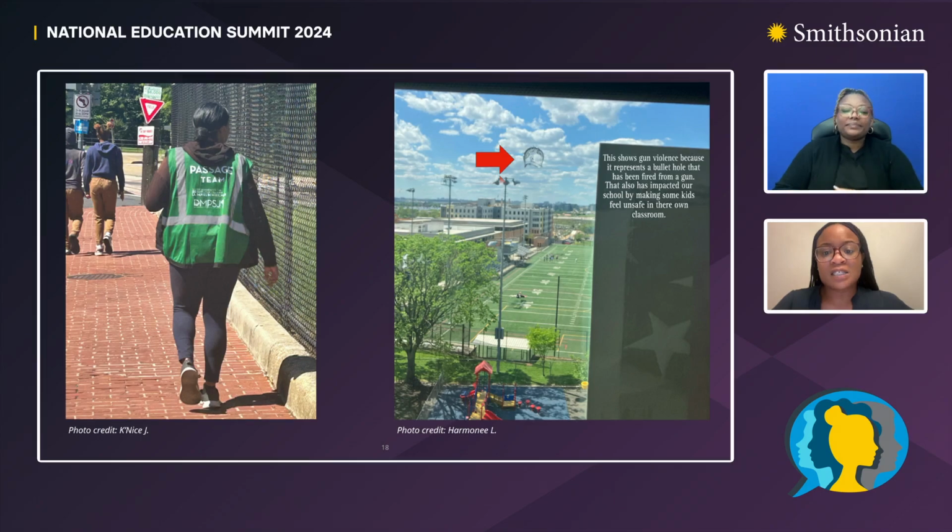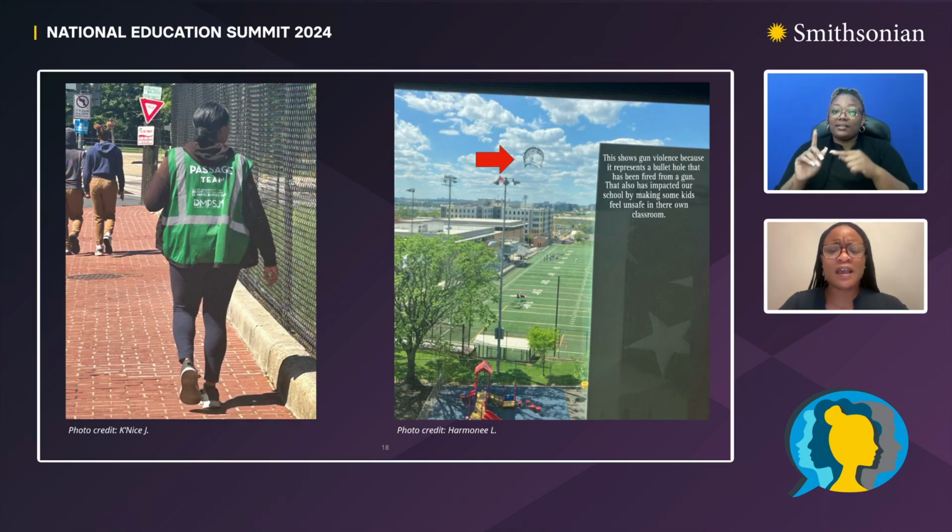So gun violence was a hot topic for this project, as many of my students have been directly impacted by it. The photo on the left shows the work of a student who chose to focus on preventative measures her community is using to combat gun violence. In the picture, you'll see the back of a Safe Passage ambassador whose main responsibility is to support students as they travel to and from school and throughout the community. On the right is a photo taken in my actual classroom. It shows a bullet hole in our classroom window.